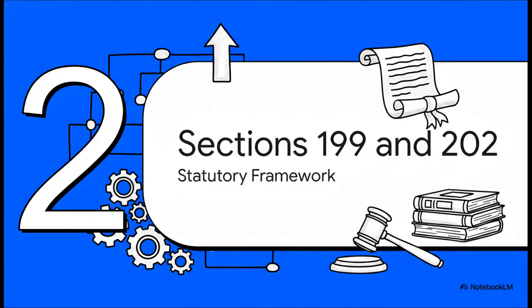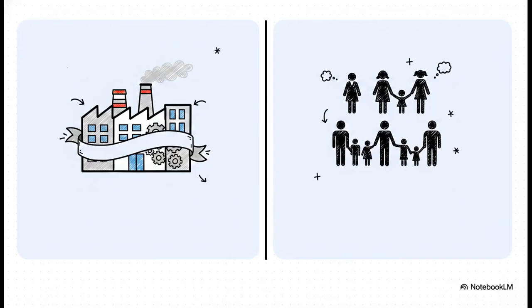Moving on to Section 2, Sections 199 and 202, the statutory framework. The new Act sets up a very clear binary. On one side, we have Section 199. This targets domestic manufacturing companies, offering them a sweet 25% concessional tax rate provided they meet some very specific statutory conditions. On the flip side, we have Section 202.